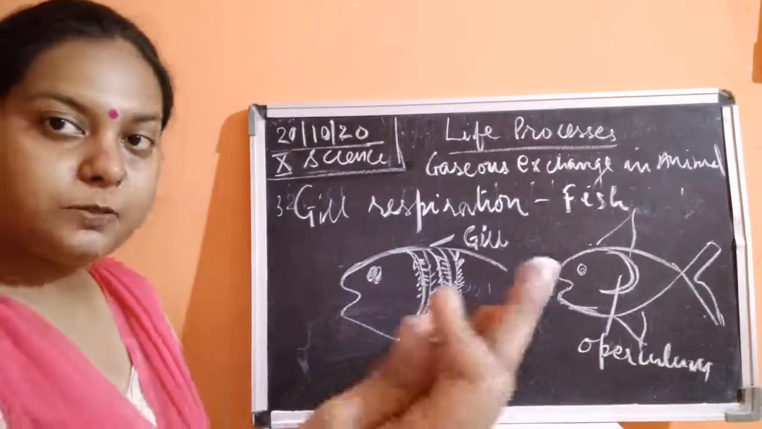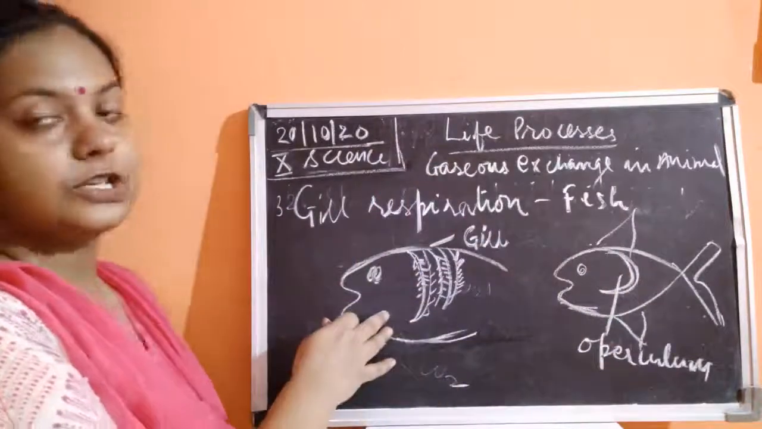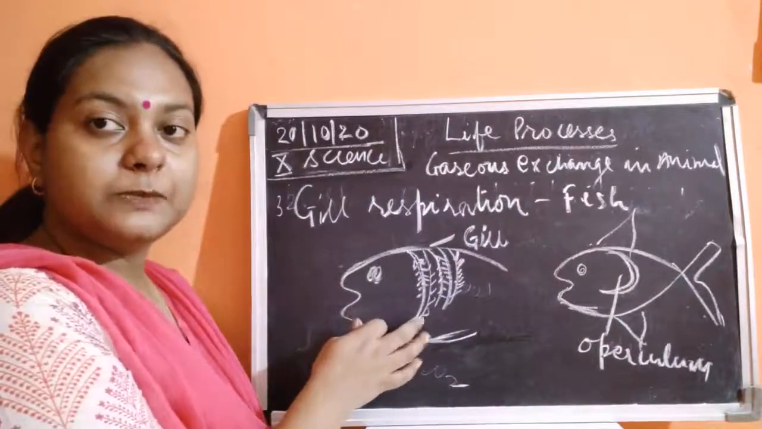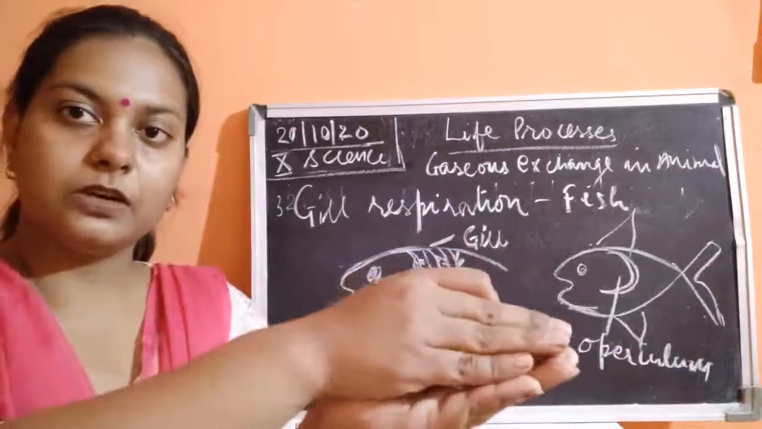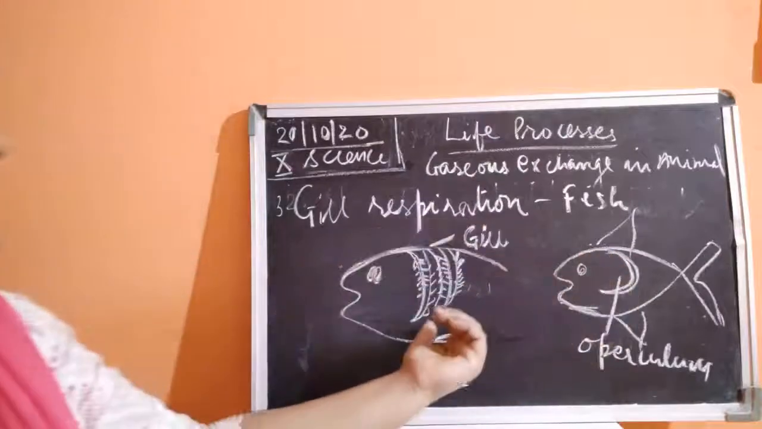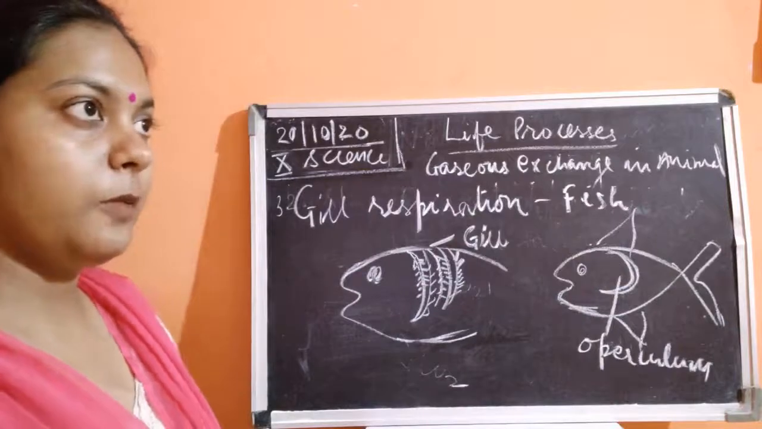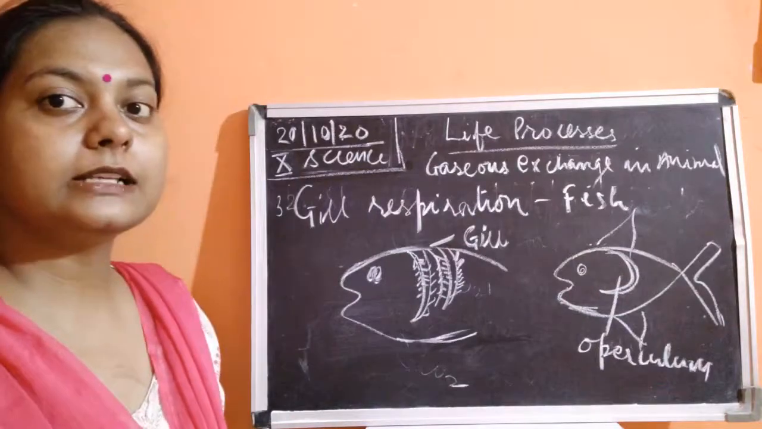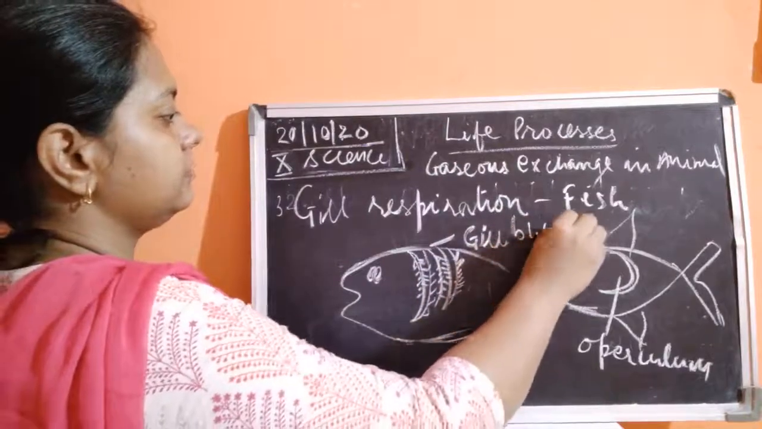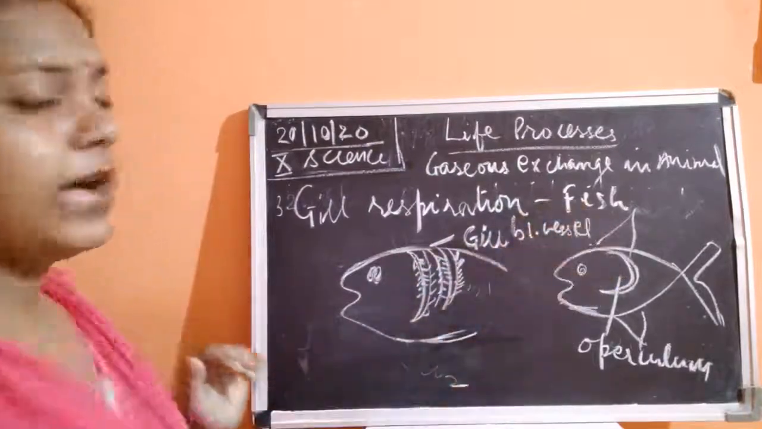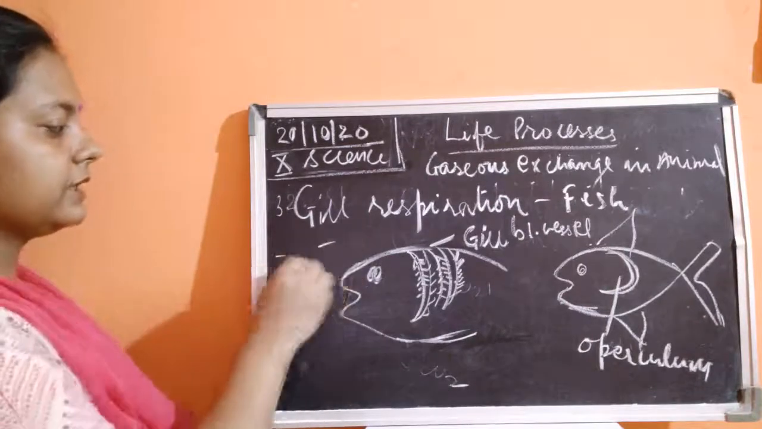Now if you open this bone up, when it is lifted like this, inside the fish they have the respiratory organ. This is known as the gill. So inside this operculum, it is being closed. When you open it, you will see that the gills are present in the form of flaps, in the form of layers. So these layers are richly supplied with blood vessels. Now I'll tell you how the respiration is taking place. Okay, so fish lives in water.